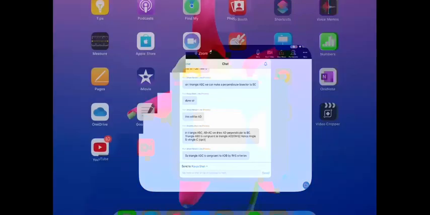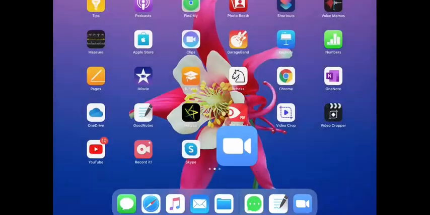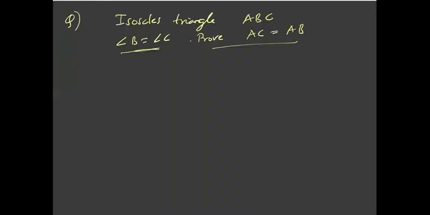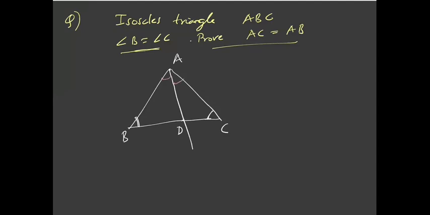Let us just discuss. There might be many methods, so we are discussing one of them. Let us take a triangle ABC in which we are given angle B is equal to angle C. Now what I'm doing is drawing the angle bisector of angle A. Let this cut BC at D. So these two angles are equal by construction.